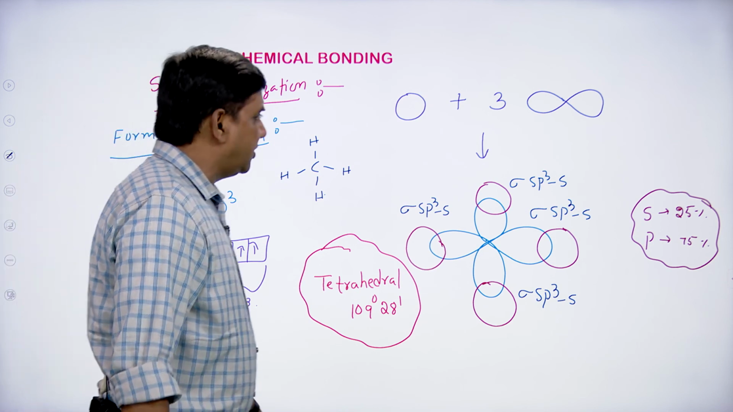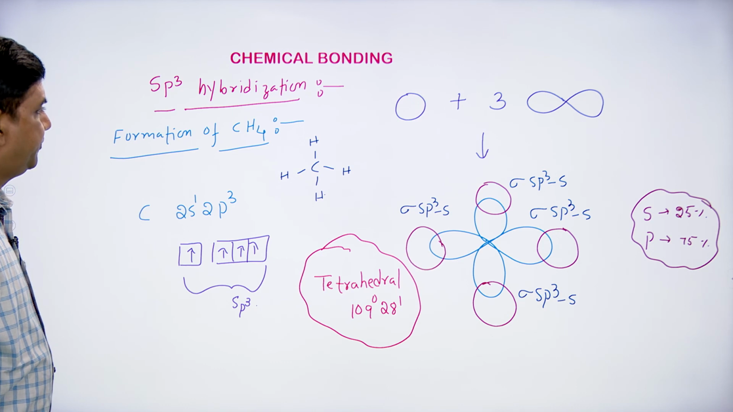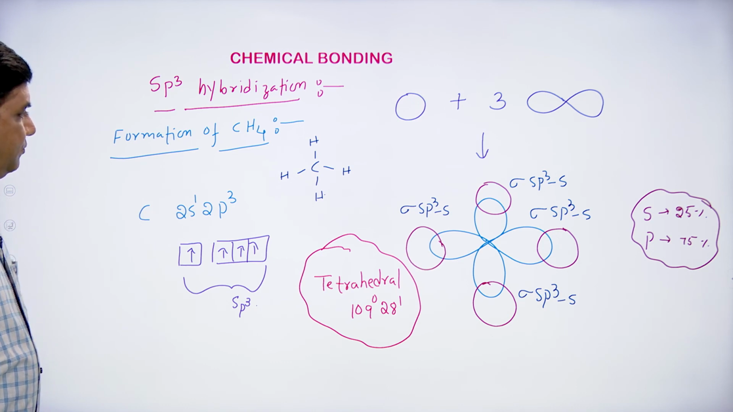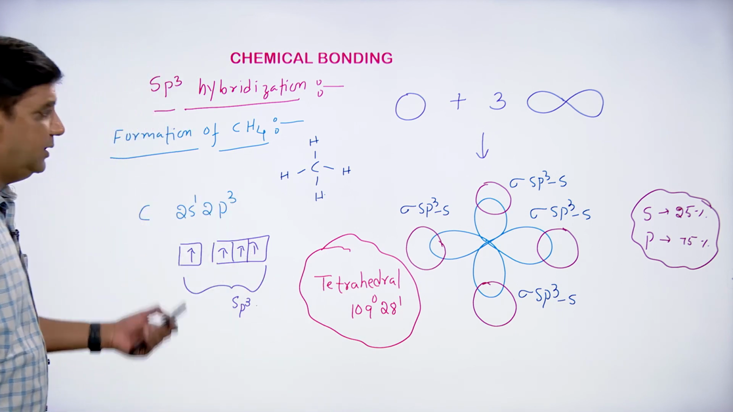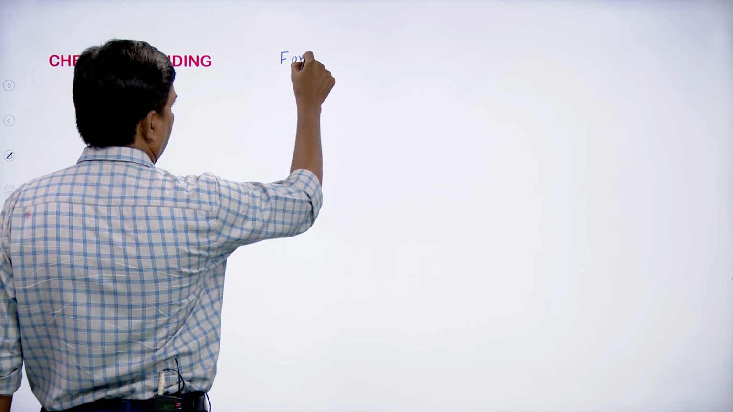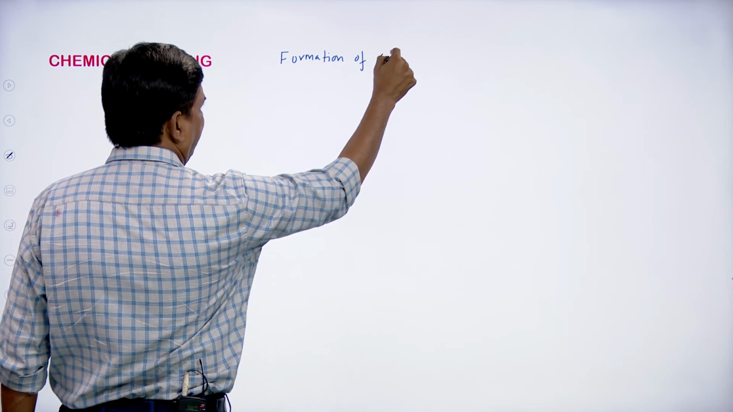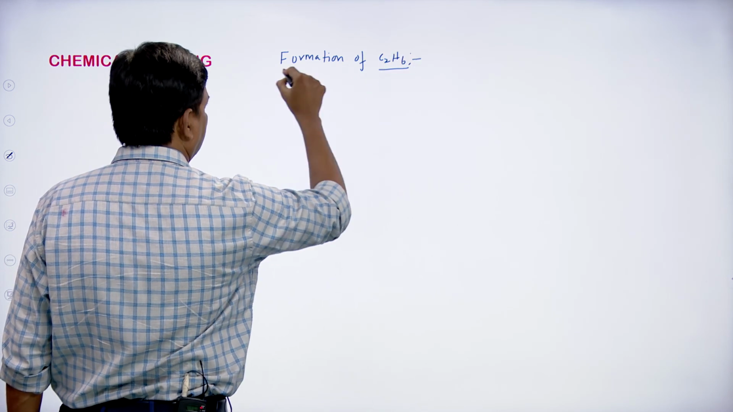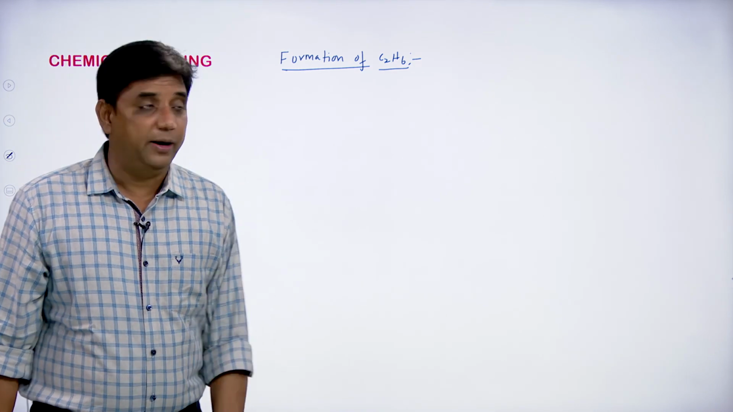This is the formation of methane molecule, students. And similarly, we will see the formation of the ethane molecule once you are done with the methane molecule. Now let us see the formation of ethane, C2H6. Formation of ethane. This is also an example of sp3 hybridization only.